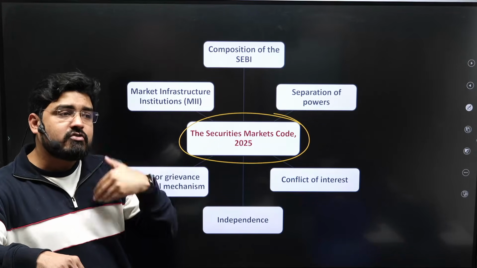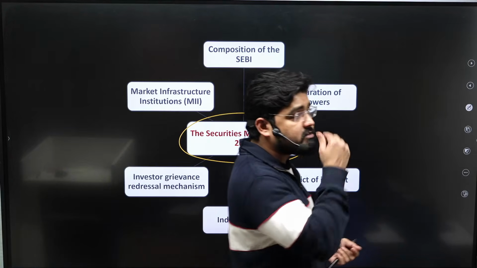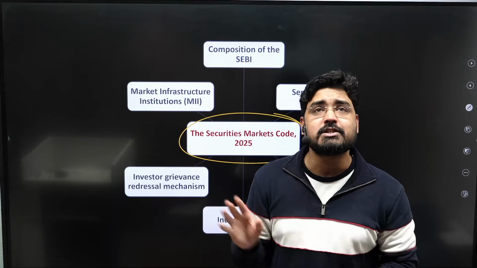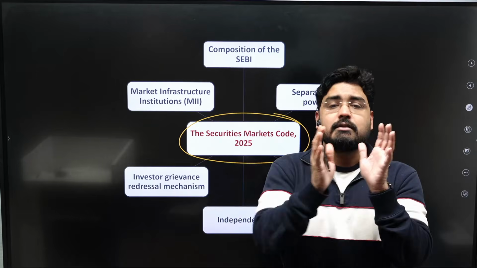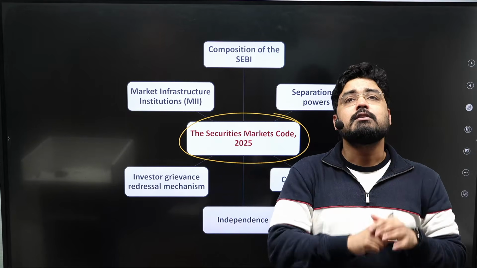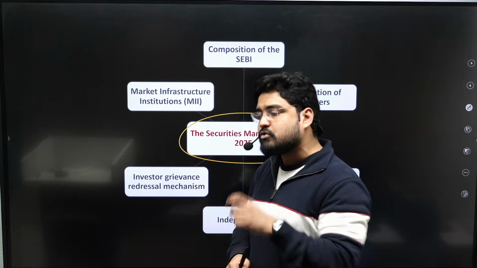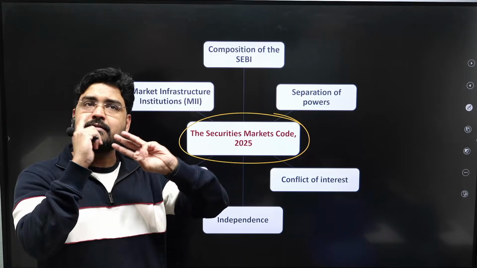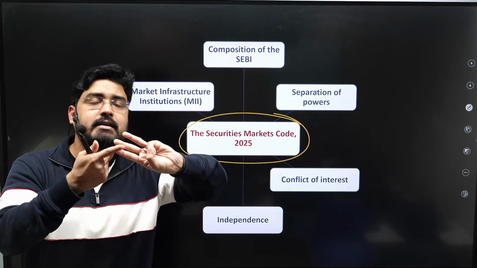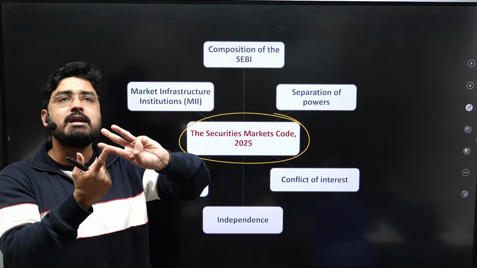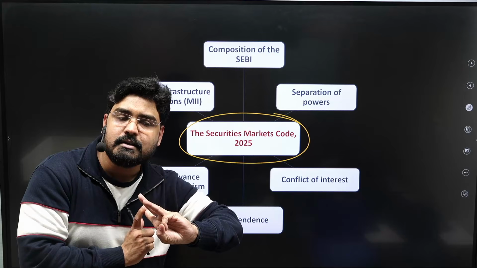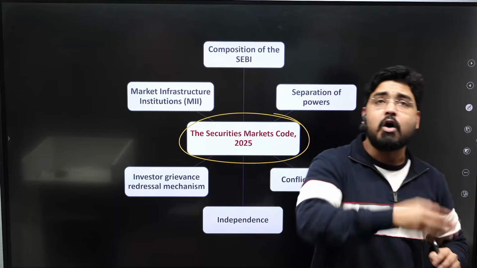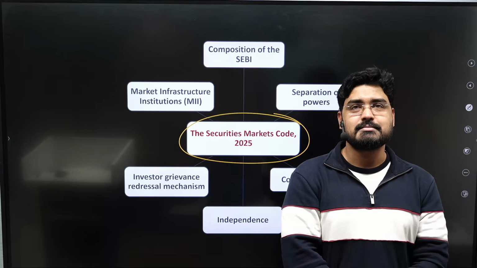So for the seamless transactions of these financial securities, like selling, purchasing, and keeping them as collateral for any transaction, the markets needed depositories. For that reason, the government introduced the Depositories Act in 1996. So there were three acts: the Securities Contracts Act 1956, the SEBI Act 1992, and the Depositories Act 1996. All these three acts are parallelly regulating the security markets, often leading to a lot of confusion.